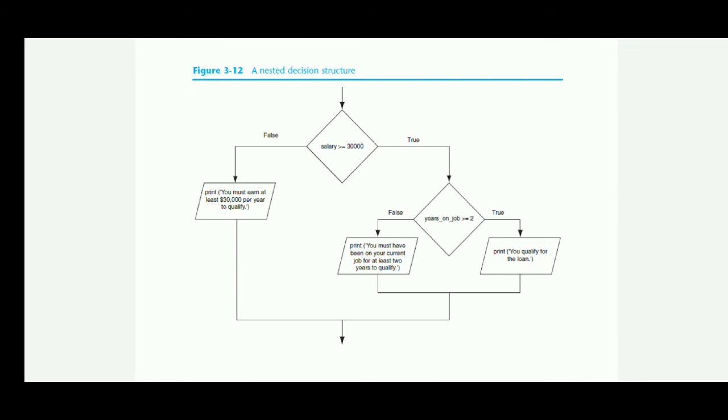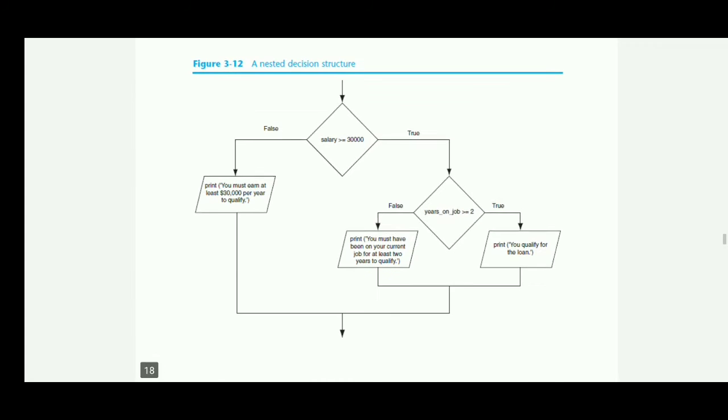So it is about nesting. Nested means inside one if statement another if statement is used. So here you can see if the condition is true, we have written one more condition, so it is called a nested one.